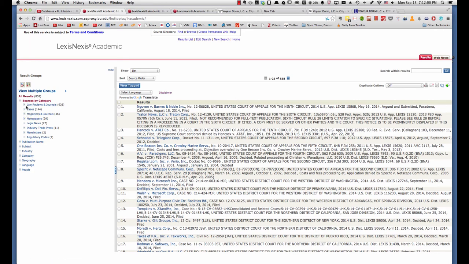So what's interesting here is that whereas with the earlier searches we did, most of the results were secondary sources like newspapers and periodicals, here most of the sources are law related.